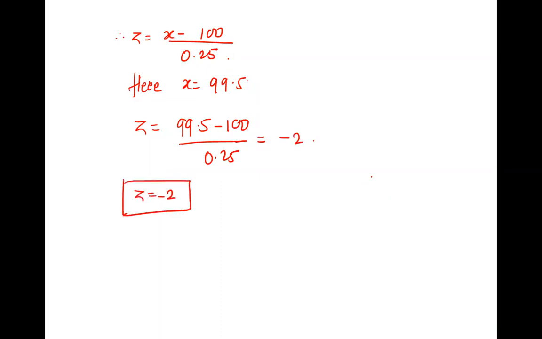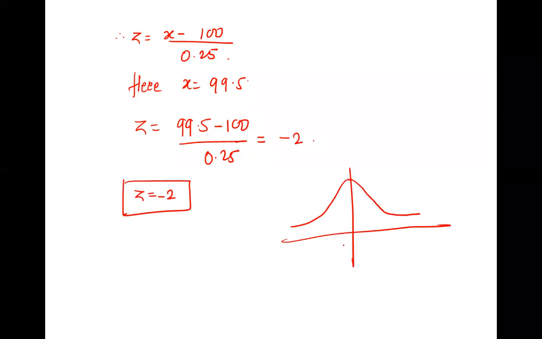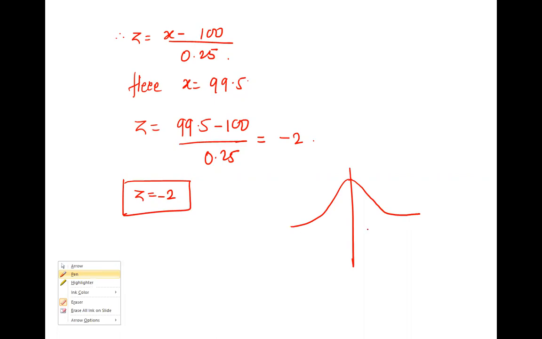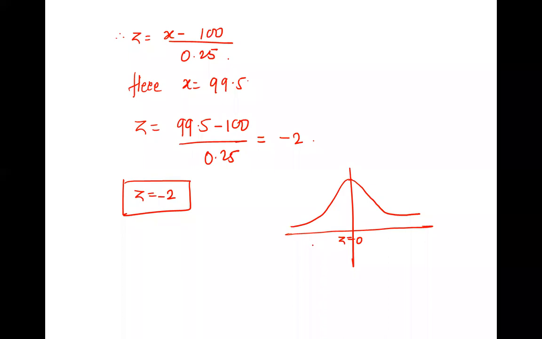Now your job is to draw it. As it is normal, it is always like this. Draw it correctly, please. This is the normal distribution. Here Z is 0 and we got Z is minus 2. So where will you plot it, left or right? Left.